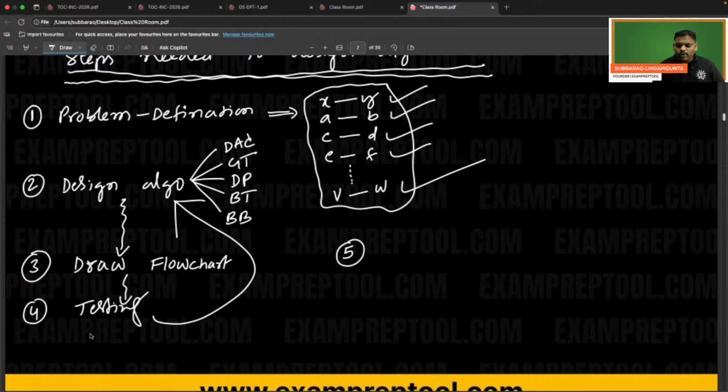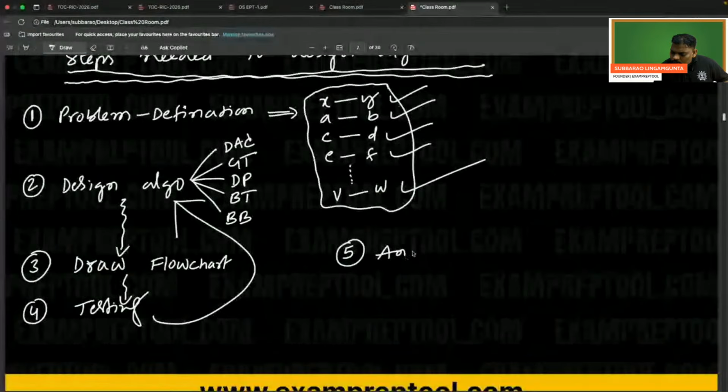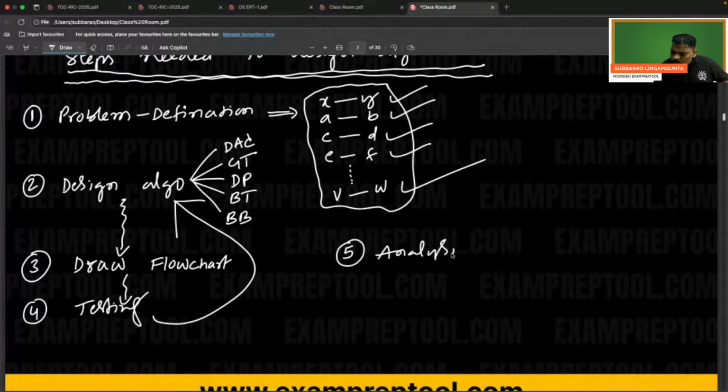Testing is over, then everything is fine. Then the fifth step. Be careful, the fifth step is going to be analysis. You have to find out how much time complexity and how much space complexity. Whenever testing is successful, it means you have one algorithm. You find out how much time complexity and space complexity that algorithm will take, and whether they are good.